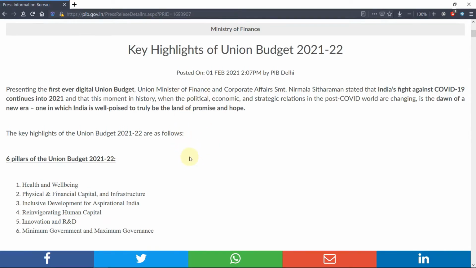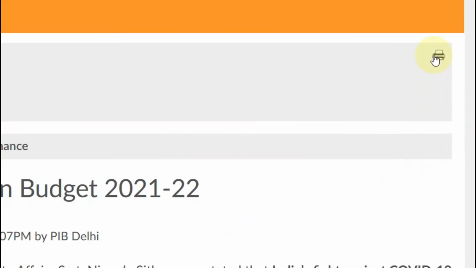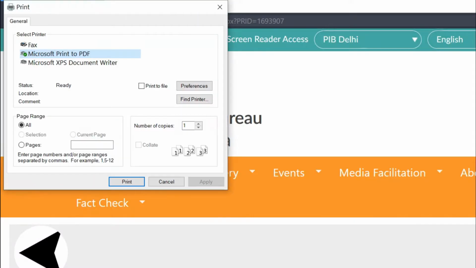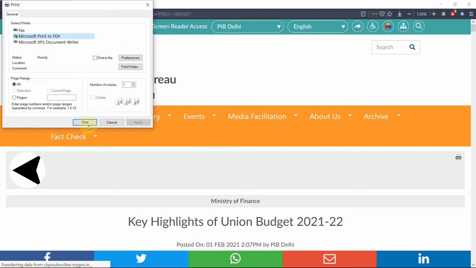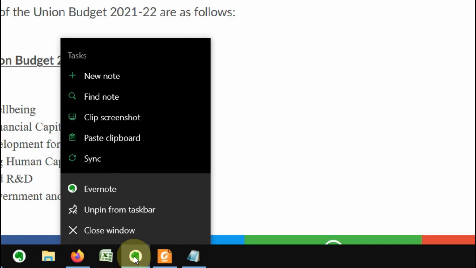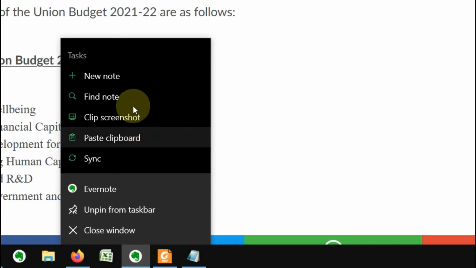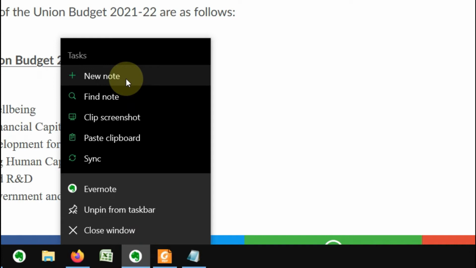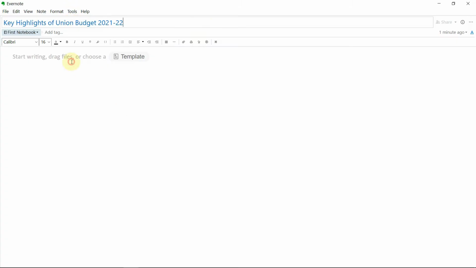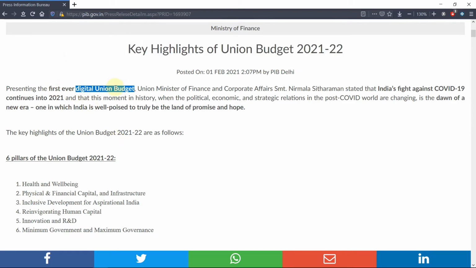So this is the PIB website. As you can see, this is the key highlights of Union Budget 2021. You can also print this to make a PDF. So open your Evernote and right click on the taskbar which has the Evernote option and then select this plus new note. So it directly creates a new note for you and then you can start your note making.